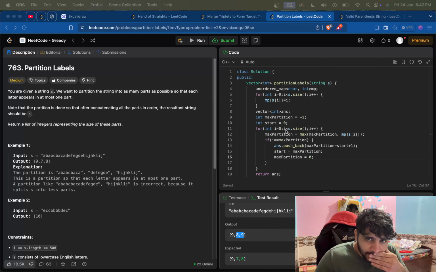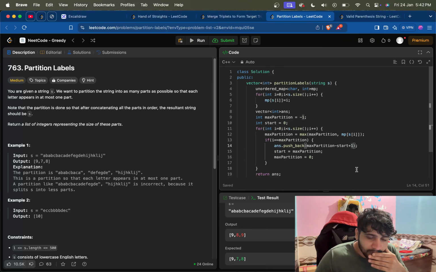So what if we do it minus? We should remove that obviously. Max partition, obviously, does not need to be 0 because we are minusing the start.